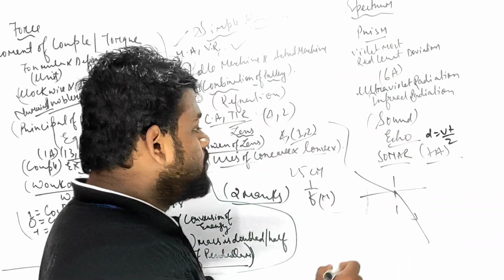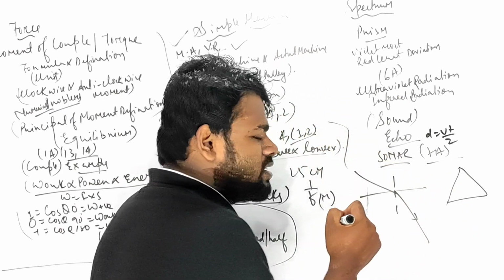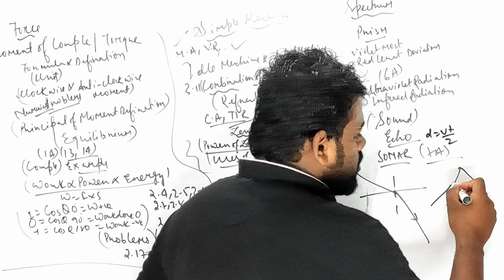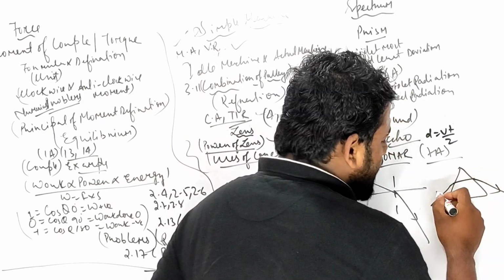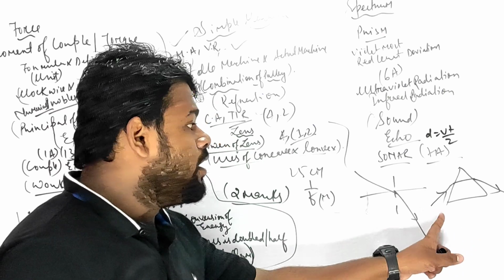And in case of prism also, this type of question will be given to you, my beautiful students. In case of prism also, this type of question is given. I mean to say that suppose this, right? You have to find the appropriate figure.